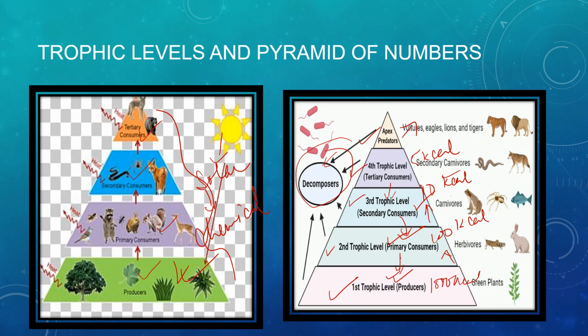So the number of organisms also decreases as we move up to the apex category. If here we see 10 to 12 plants, here we will see 5 to 6, and here it reduces to 3 to 4. So gradually as we move up this pyramid, there is a decrease in the number of organisms also. So this is all about the first part of the ecosystem, up to the biotic components of the environment.